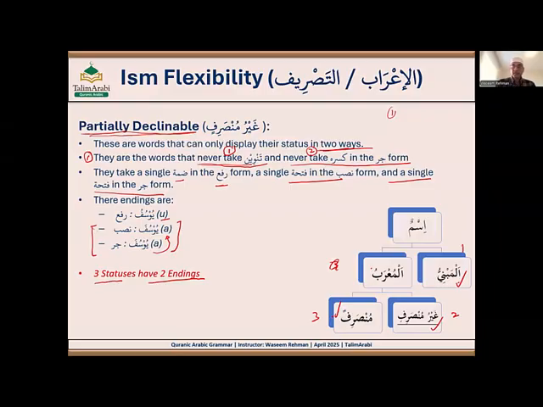Like in rafa, Yusufu; in nasab and jar, Yusufa, the same. So three statuses, two endings. Ibrahimu, Ibrahima, Ibrahima; Makkatu, Makkata, Makkata; Ismailu, Ismaila, Ismaila. Two endings in three different statuses. These are called غير منصرف in Arabic, and in English, partially declinable.